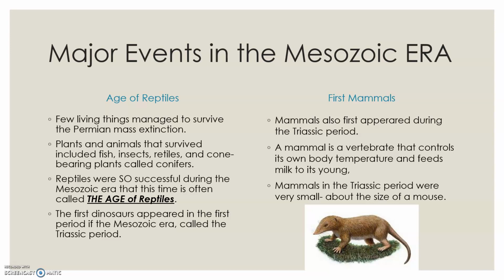The first dinosaurs appeared in the first period in this Mesozoic era, called the Triassic period. And then we also have our first mammals occurring during the Triassic period. A mammal is a vertebrate that can control its own body temperature and feed milk to its young. Mammals in the Triassic period were very small, only about the size of a mouse, like this cute little fella here.